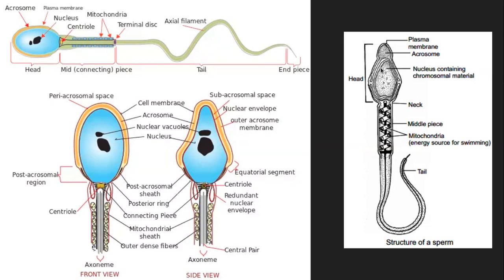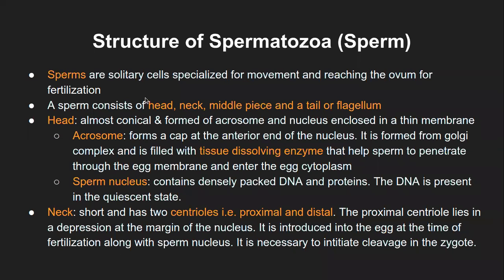That is like a regular eukaryotic cell, so we need not see that part again. So that is the acrosome and nucleus enclosed by the plasma membrane. The acrosome forms a cap at the anterior end of the nucleus. It is sitting on top, forming a cap-like structure on the anterior end.